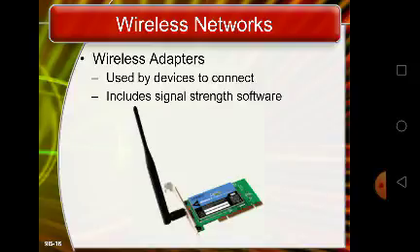The 802.11b standard describes specifications for speeds up to 11 Mbps and 802.11g for 20 Mbps connections.